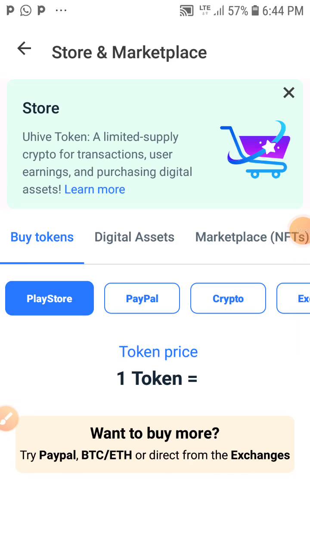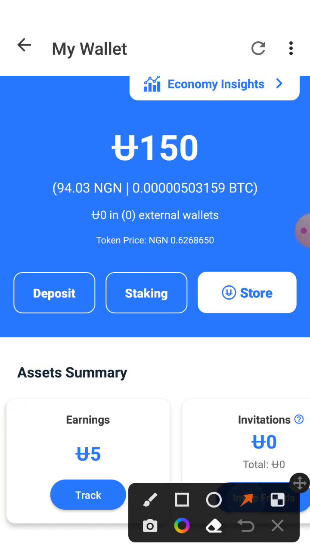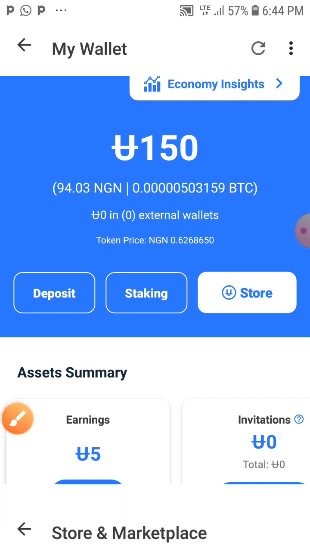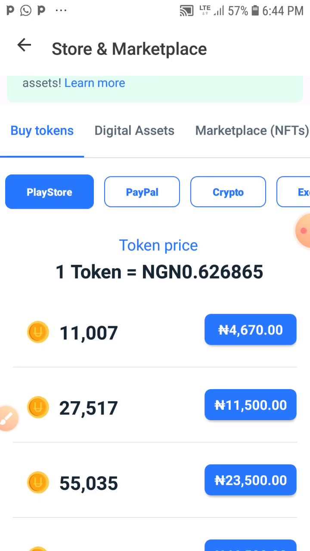So this is the store. I clicked on the store, let me show you guys what I did. Now you can see that the store here is a UHIVE token, a limited supply crypto for transactions, user earnings and purchasing digital assets. Learn more. As you can see, one token is 0.06626865. I mean, it's very cheap.